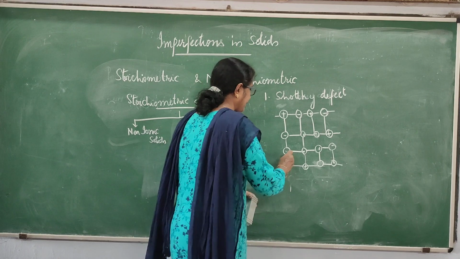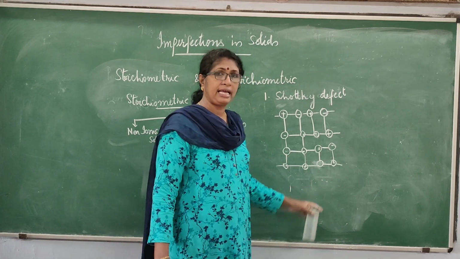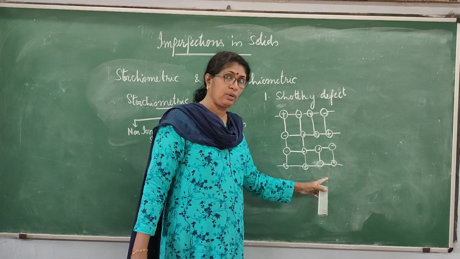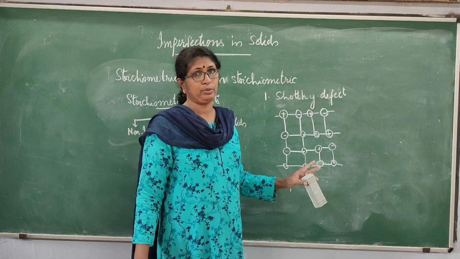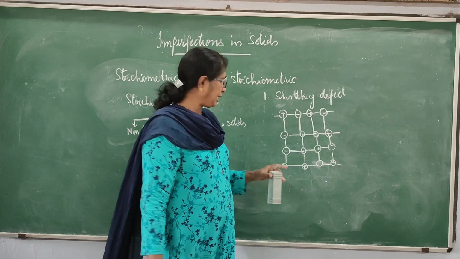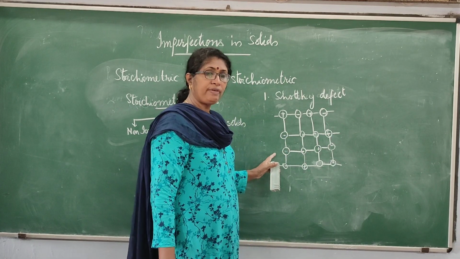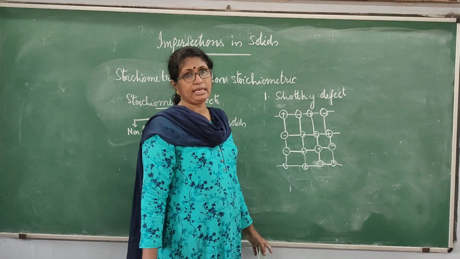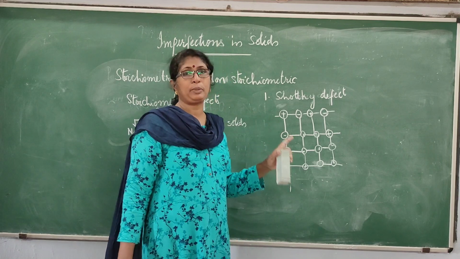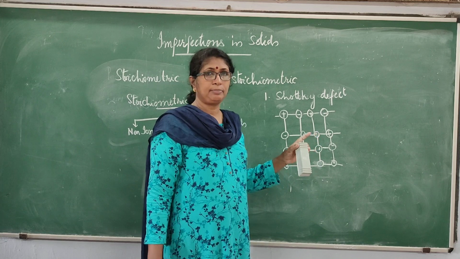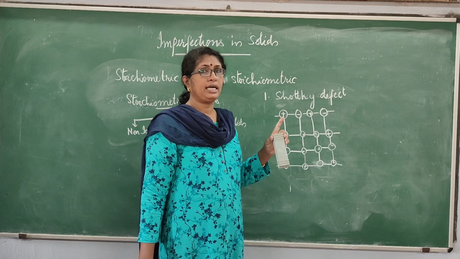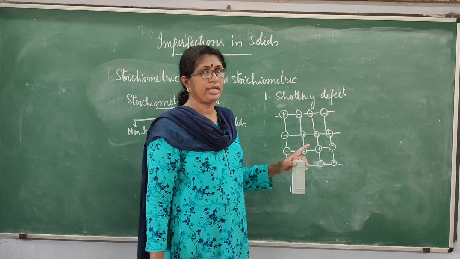But the number of cation vacancies will be equal to the number of anion vacancies. Therefore, since the cation vacancies equal the anion vacancies, the crystal as a whole will be neutral. There will not be any charge for the crystal. This is Schottky defect. It is shown by crystals whose coordination number is very high, like sodium chloride, potassium chloride, etc. What is coordination number? The number of immediate neighbors. That is called the coordination number.